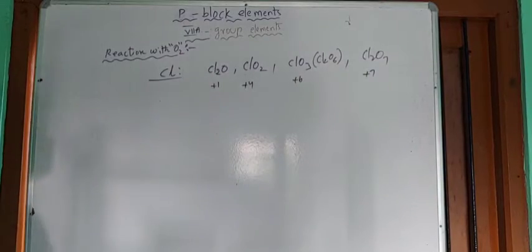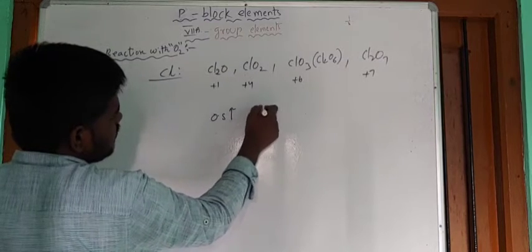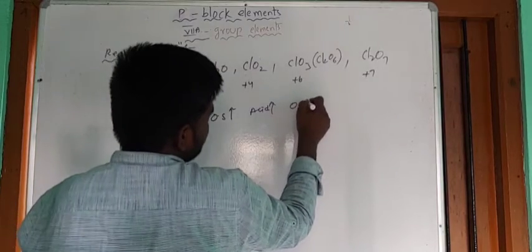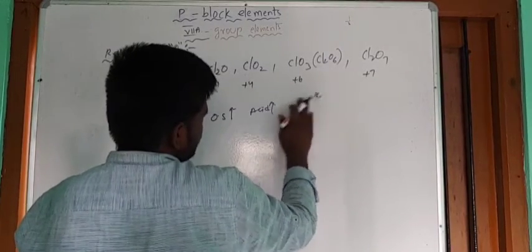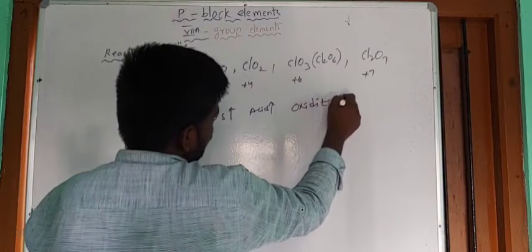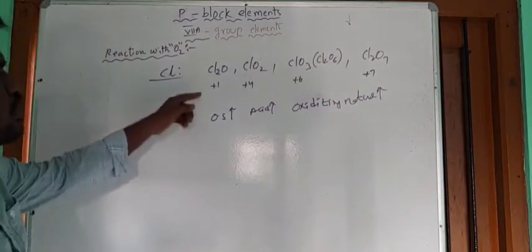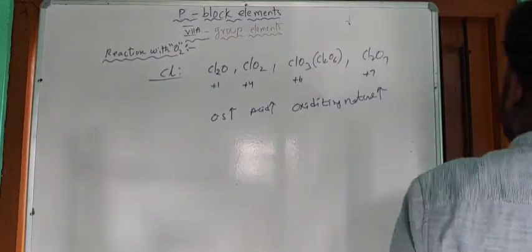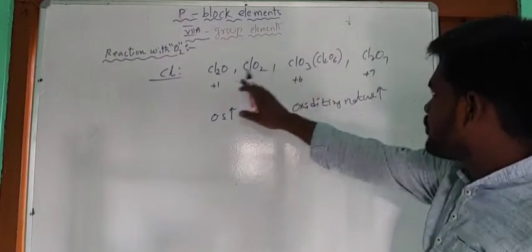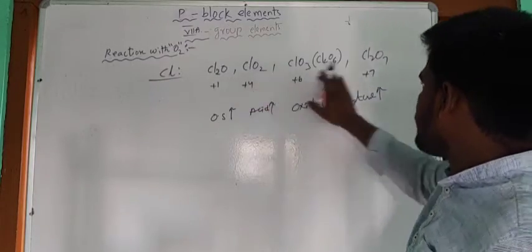So you know guys, if oxidation state increases, then acidic character increases, and oxidizing nature also increases. So from Cl2O to Cl2O7, oxidation state increases. So acidity also increases from left to right, and oxidizing nature also increases.